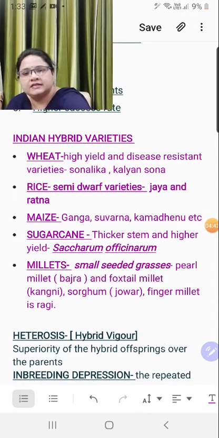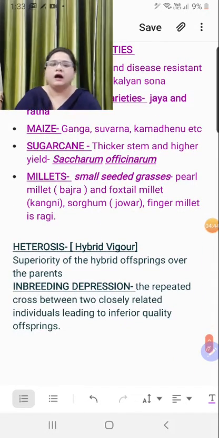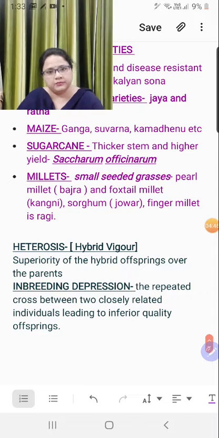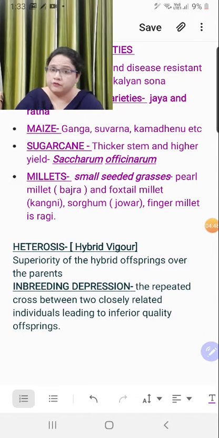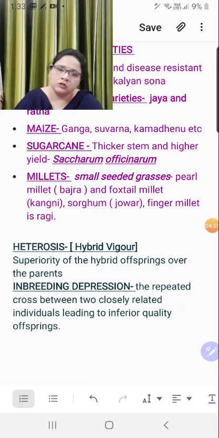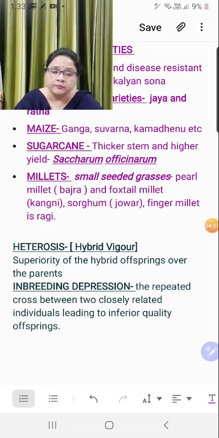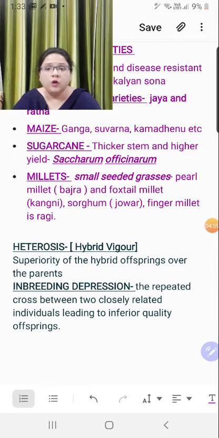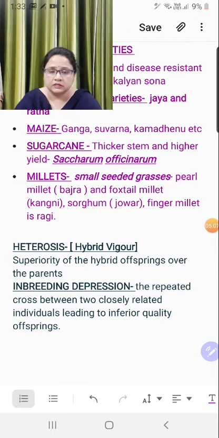The last two headings here are heterosis and hybrid inbreeding depression. First of all, heterosis, a very important topic, definition wise, MCQ, multiple choice question wise, it is important. It is also known as hybrid vigor, and it is a single line definition. Because you are doing plant breeding, and during plant breeding only you are observing this phenomenon of heterosis. So during hybridization, you are making a cross between two desired parents of superior qualities.